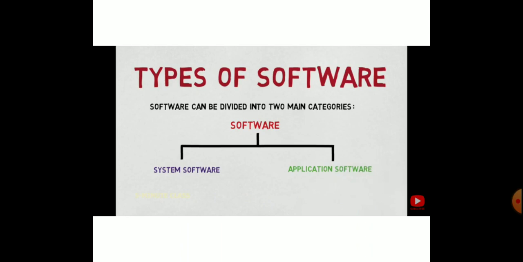For example, MS Word, MS Excel, MS PowerPoint, Paint, Windows Media Player. These all come under the application software. Why do we call these softwares application softwares?